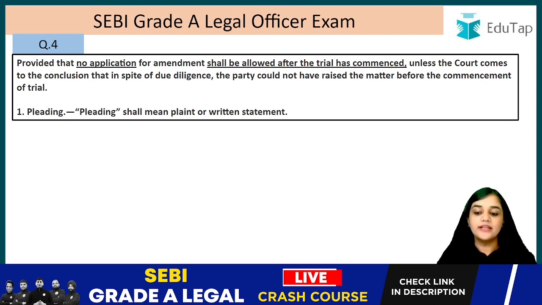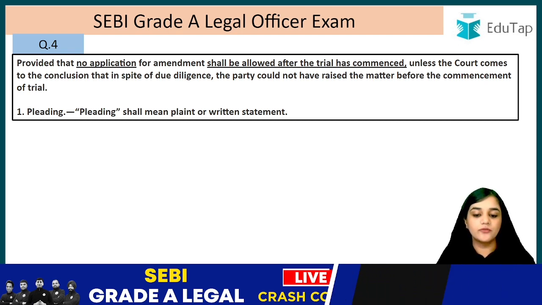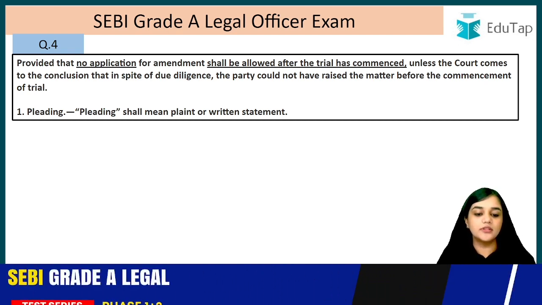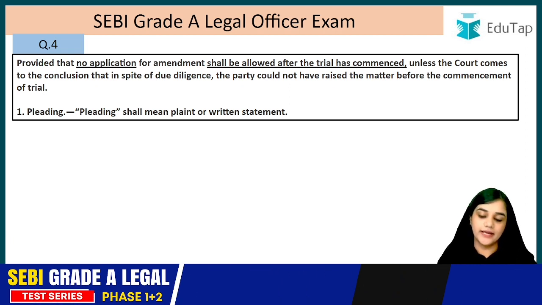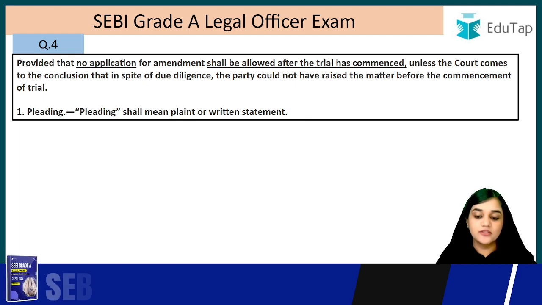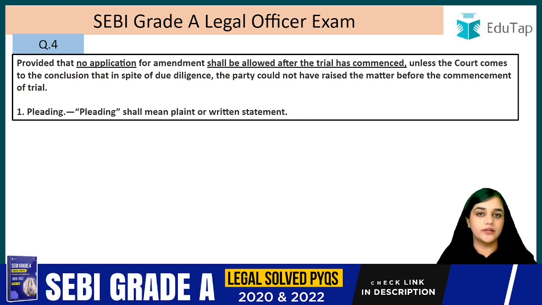So provided that no application for the amendment shall be allowed after the trial has commenced, unless the court comes to the conclusion that in spite of due diligence, the parties could not have raised the matter before the commencement of trial. Pleadings, what is pleading? So pleading shall mean the plaint or written statement. I hope everybody knows this.